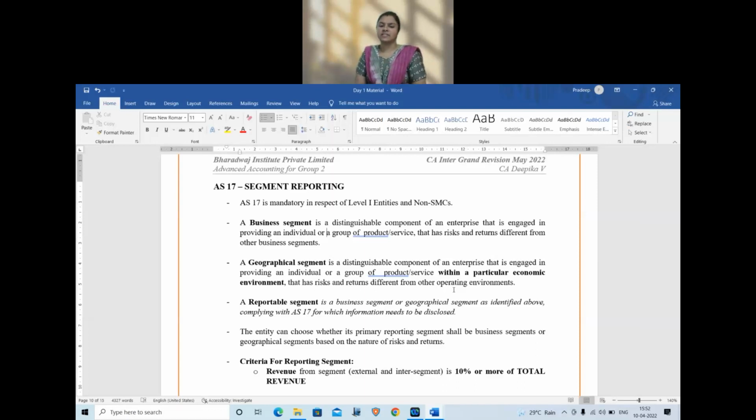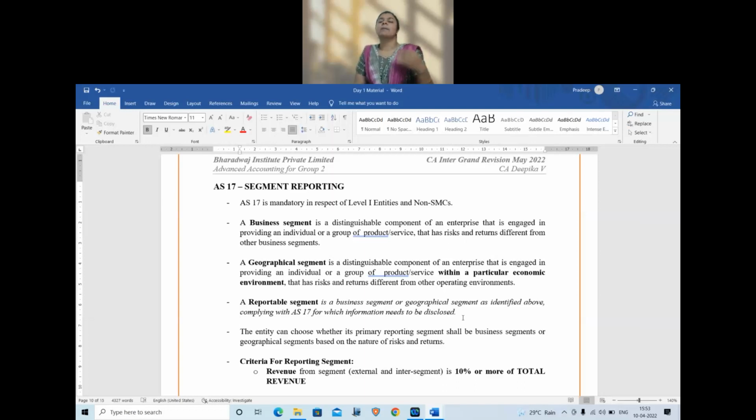Now what AS17 says? Identify what type of segments you can classify. Once you identify, we need to understand what are all the reporting segments or reportable segments under AS17. So under AS17, we need to show certain segments separately. They are called reportable segments. So a reportable segment is a business or geographical segment identified as above for complying with AS17 where information needs to be disclosed.